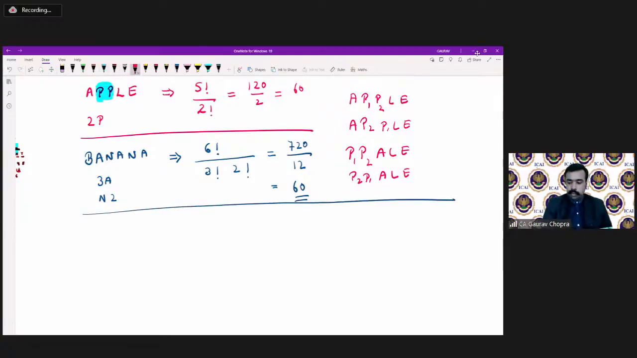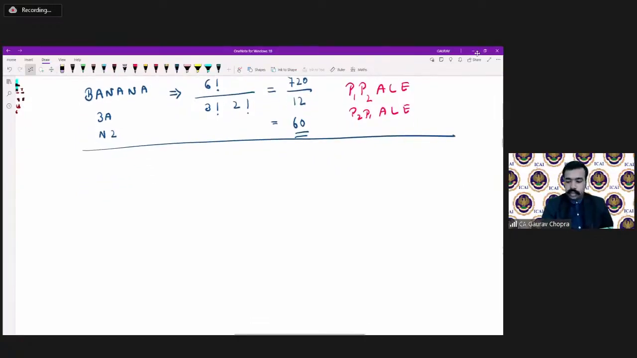Let us practice some more questions here. We are having Allahabad. Now see the number of letters: 1, 2, 3, 4, 5, 6, 7, 8, 9. So we are having 9 factorial. A is getting repeated how many times? 1, 2, 3, 4.